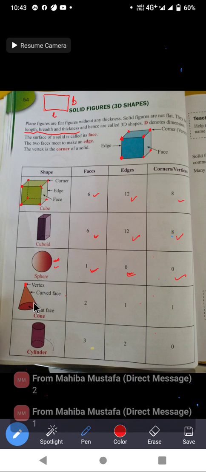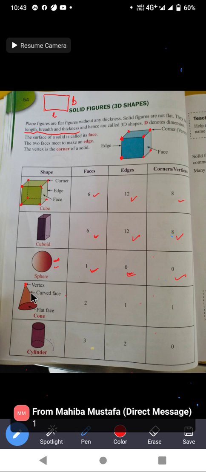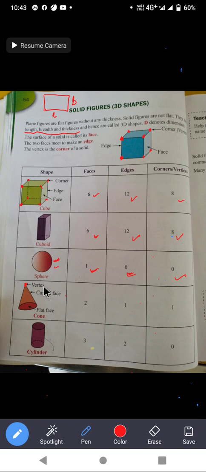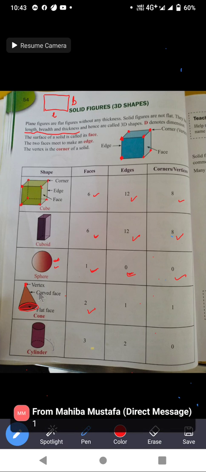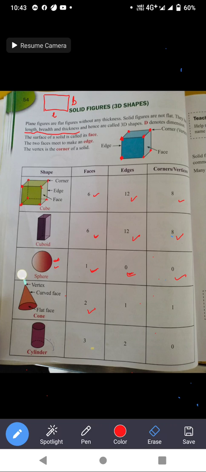This is the curved face, and this is the flat face, the down one. So how many faces are there? One curved face and one flat face at the bottom, so two faces are there. How many edges? Yes students, one edge is there.